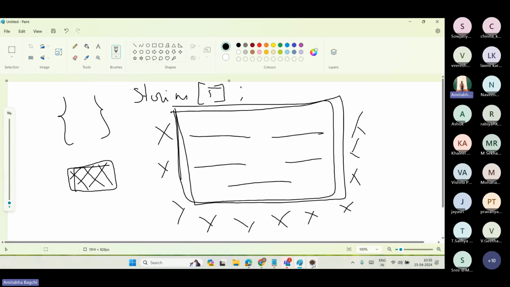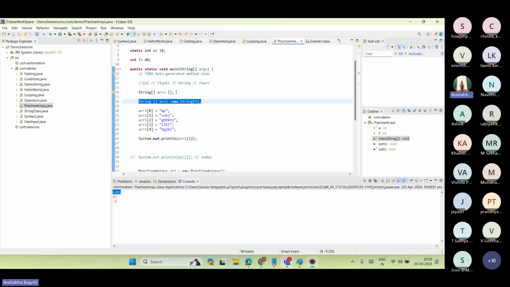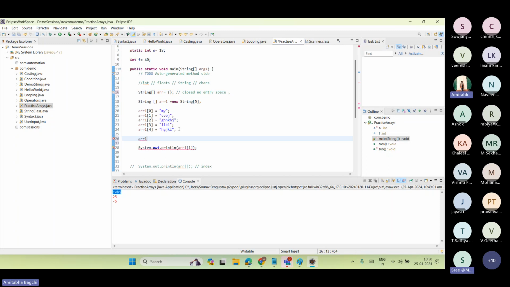Got the point now? What is the difference of this and what is the difference of this? This one is a closed, no entry space. Here we can't add extra elements. You are saying to add more than 5 here?